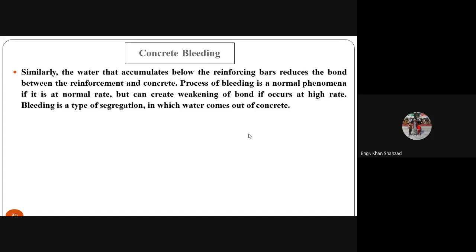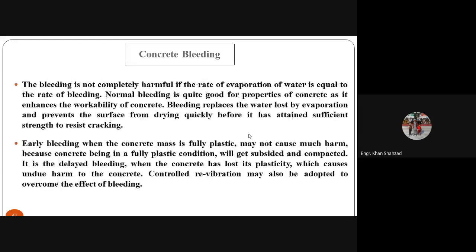Bleeding is a type of segregation in which water comes out of the concrete, as I explained in the previous slide. The bleeding is not completely harmful. There are also some good effects of the bleeding. The bleeding is not completely harmful if the rate of evaporation of the water is equal to the rate of bleeding.